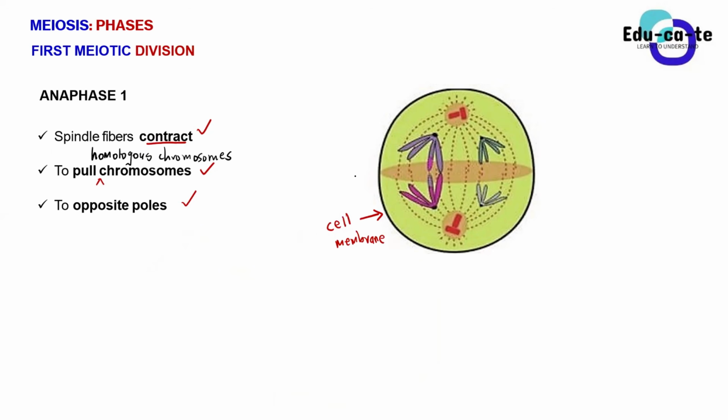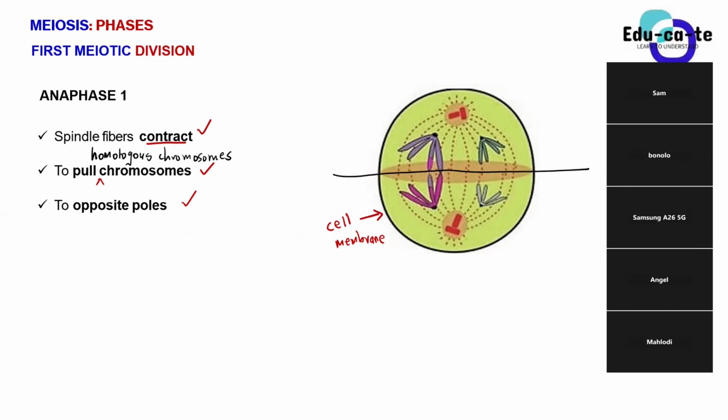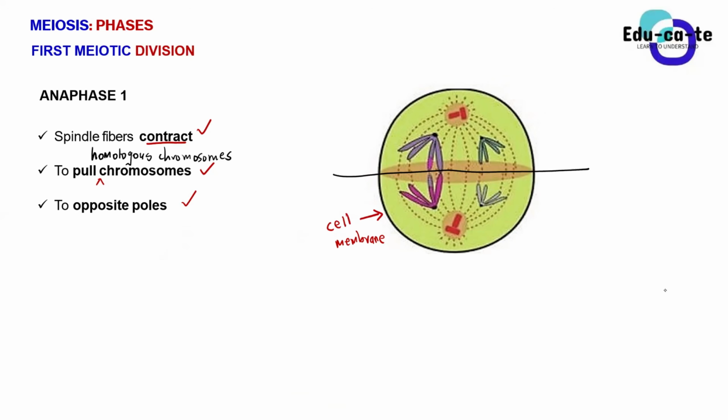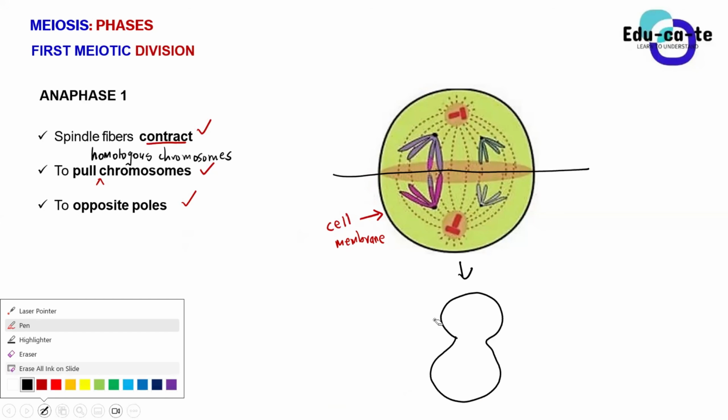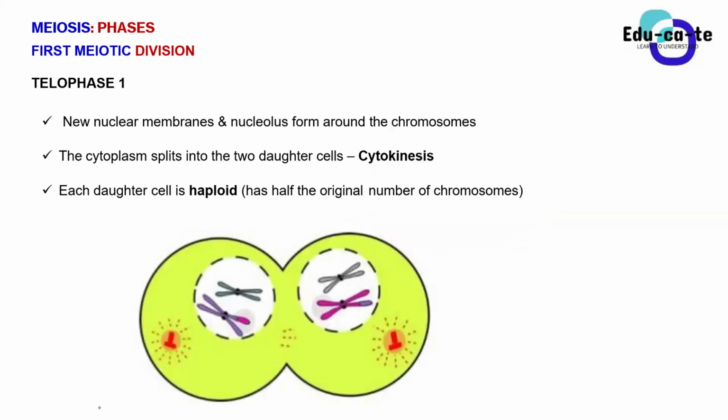Now, since these homologous chromosomes are being pulled to opposite poles, your cell membrane will start splitting. It will start dividing itself, pulling away from itself. So this cell will look something like this. It will have a top part and a bottom part, because your cell membrane constricts and starts splitting into two cell membranes, because we want to divide the cell and make two cells from one. As that happens, the cytoplasm of the cell also splits as well.